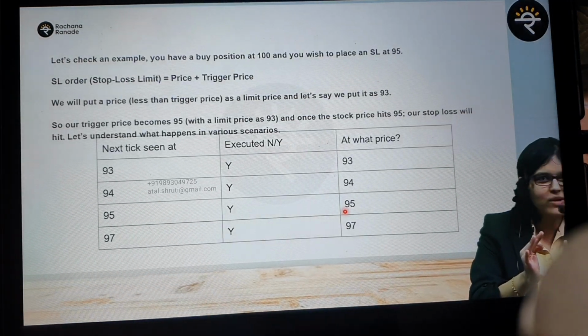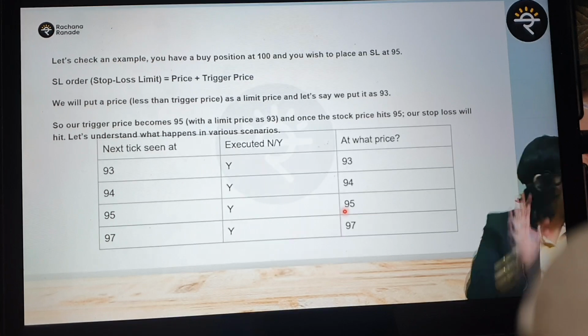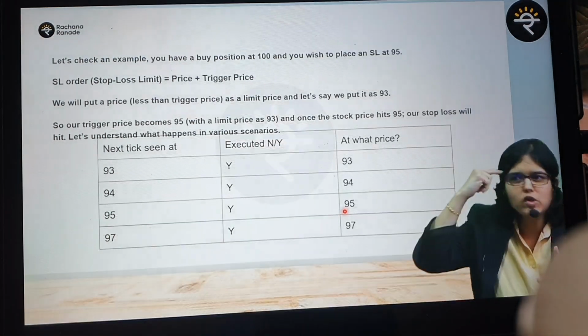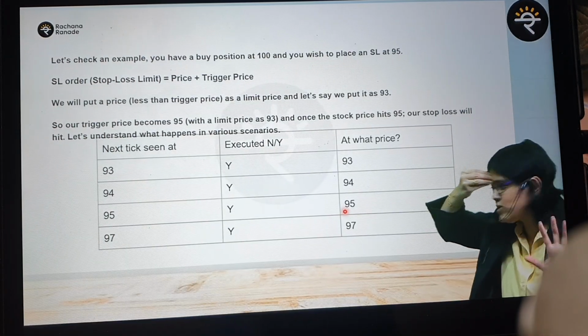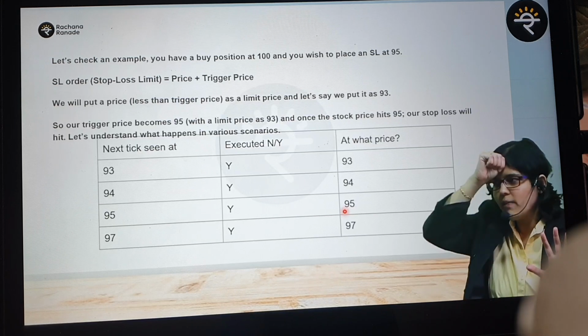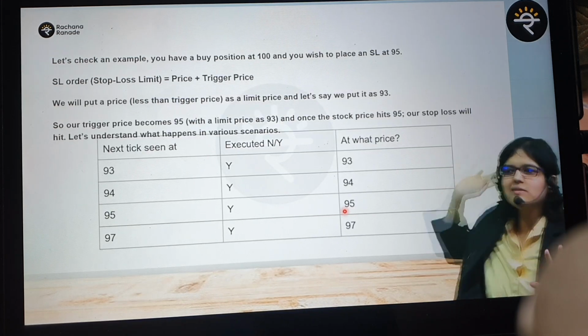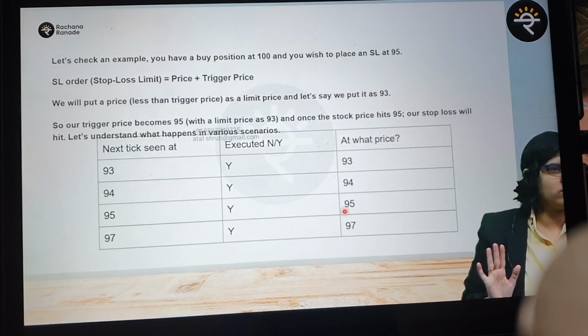Once you buy, what is the thumb rule? It has to fall. So from 100 to 99 to 98 to 97 to 95, what is your thought process? Oh shit, it's going to go down now, it's going to tank. Oh my god, my stop loss. It recovers from there, and at 96 it gets executed. Still you'll be like, okay, 4 rupees loss.